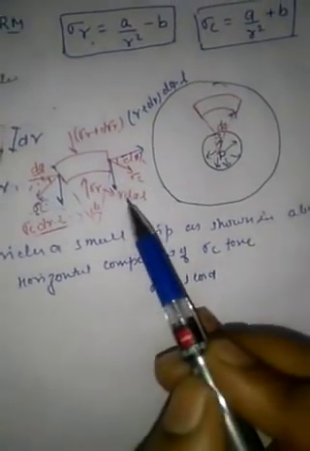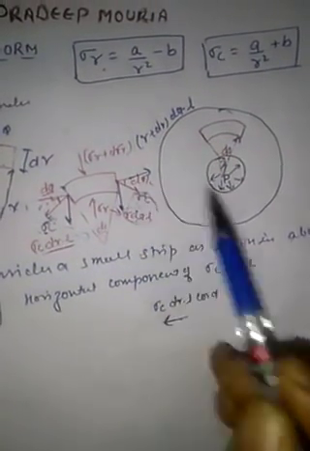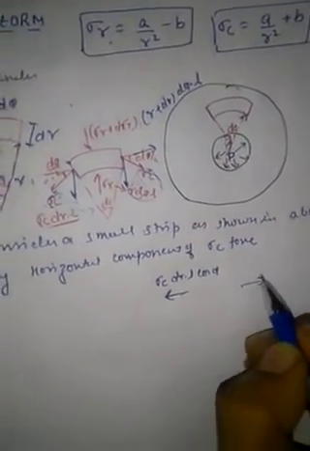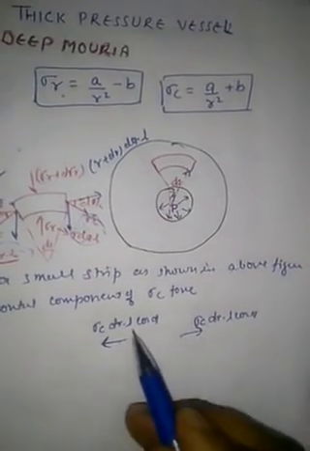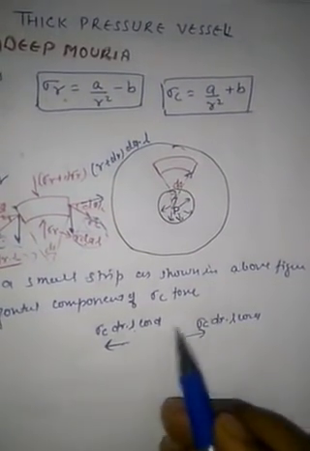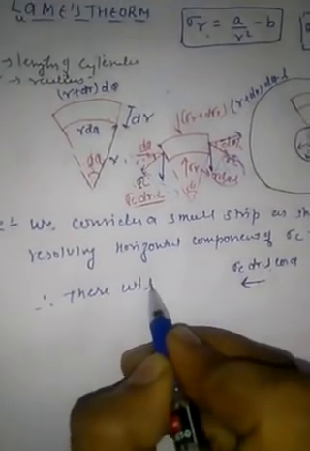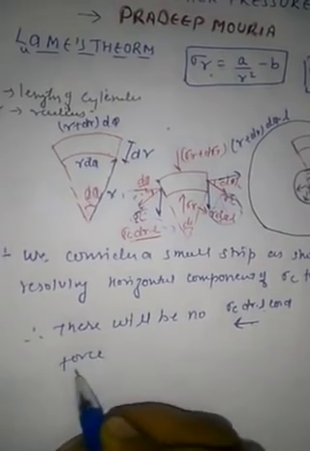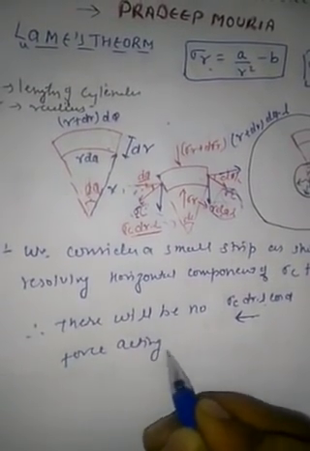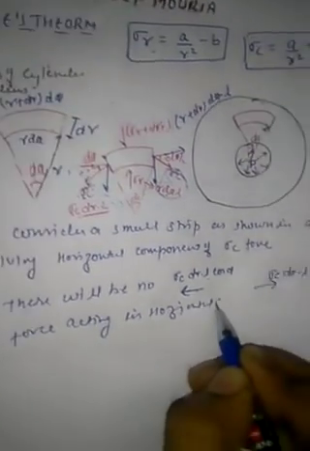In a similar manner, the component of the force in this direction will be sigma c dr L cos. These two terms are equal but opposite in nature. Therefore, there will be no force acting in the horizontal direction.